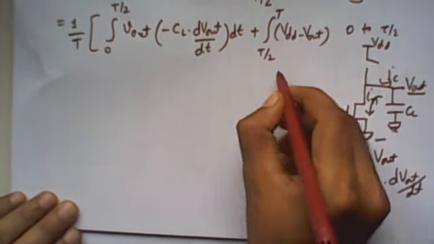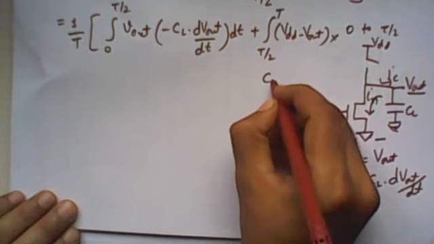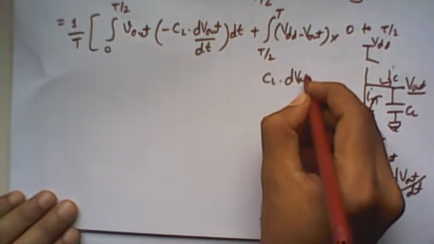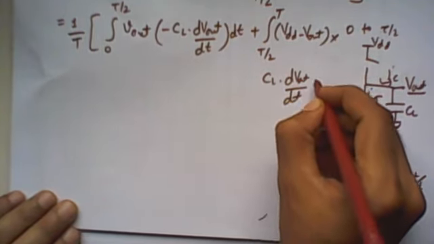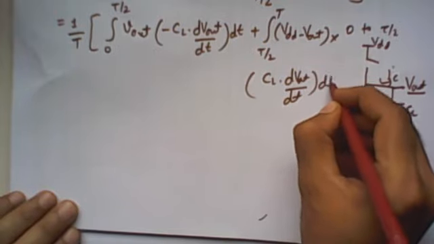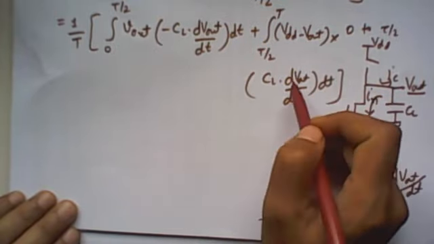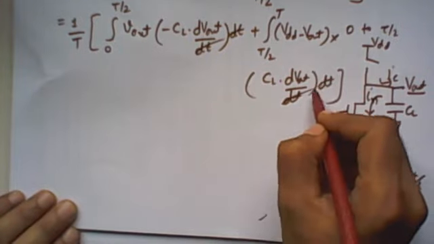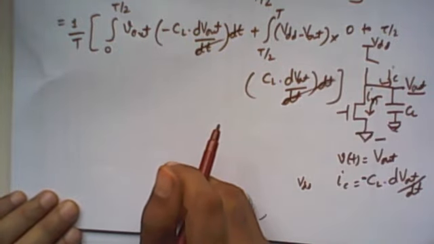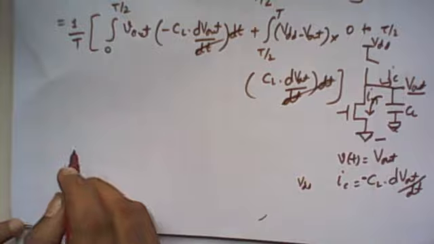So we get the multiplication here, C load into dV out divided by dt, right, into dt. Here the dt cancels, so now this is an integration with respect to dV out. Let me simplify it more.